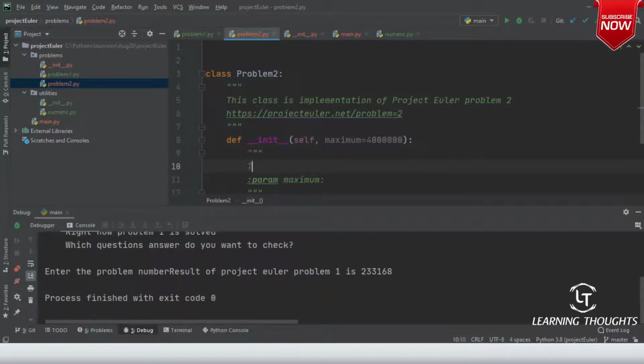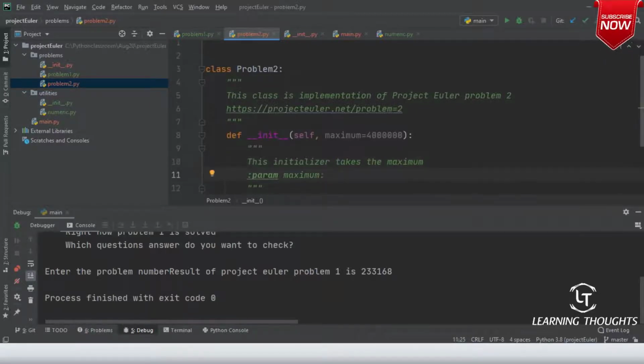This initializer takes the maximum value. If you want to test your program for different values, you can always test that. That's the reason why I'm giving it. The default value is 4 million, which can be changed for debugging.